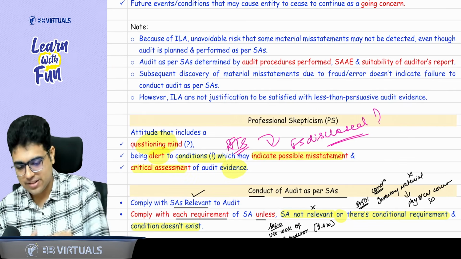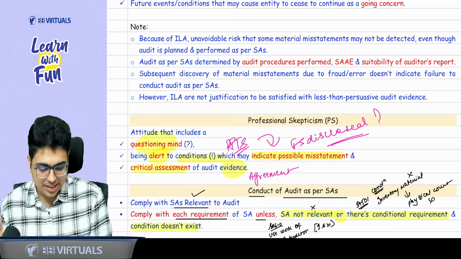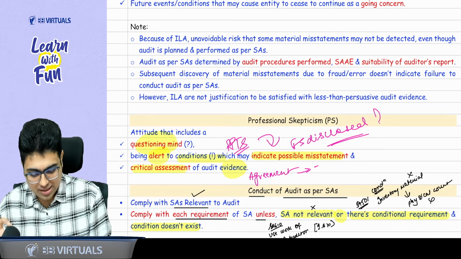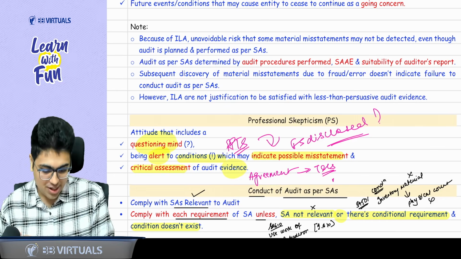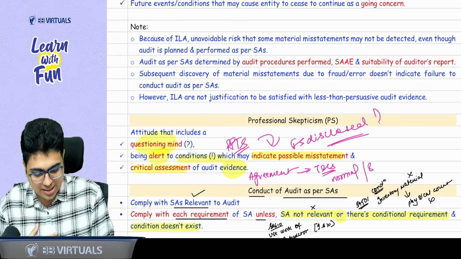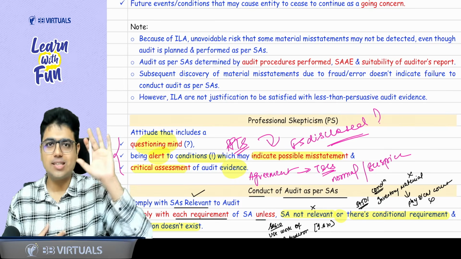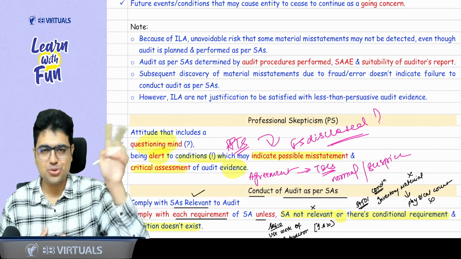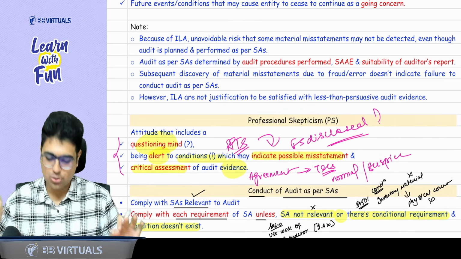For example, if they provide you with an agreement, check whether the terms and conditions of the agreement are normal or whether this transaction is again suspicious. So these three things involve professional skepticism: you should be alert, you should have a questioning mind, and there should be critical assessment of evidence. Basics you just need to understand.